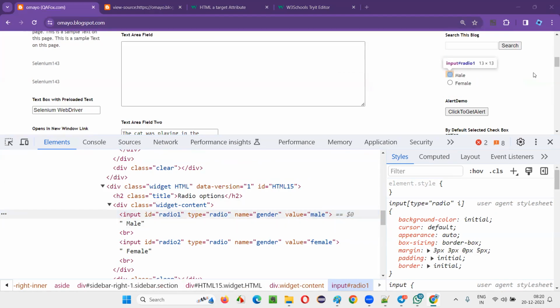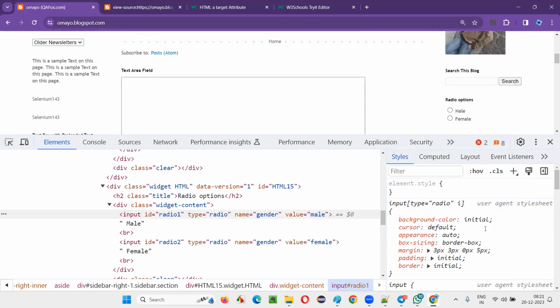Same input tag. For text box fields also input tag. For radio button also input tag. But the type is differing, right? Type is called radio. There are some elements which have the same input tag. Don't think that only the text box field has the input tag, but the radio button also has an input tag, but the type is different. Type is called radio.